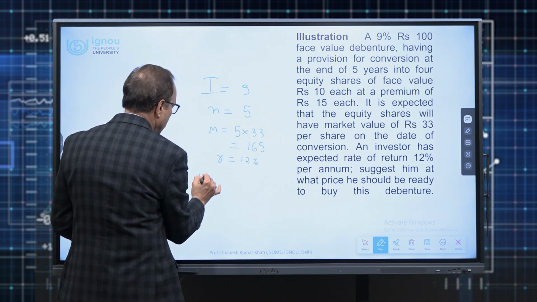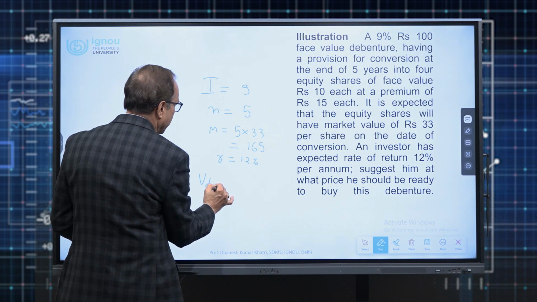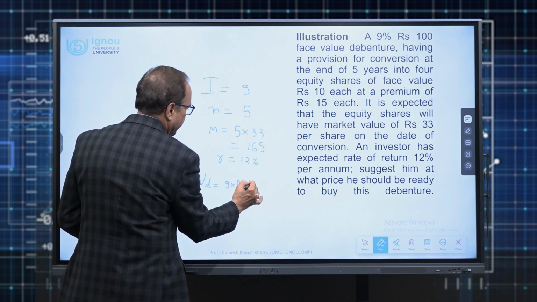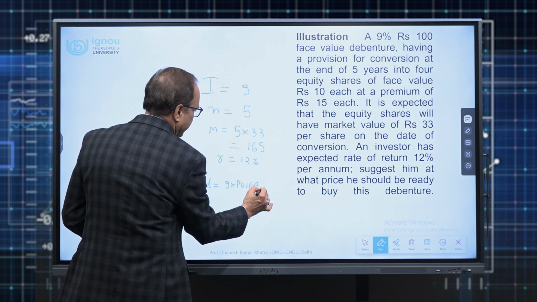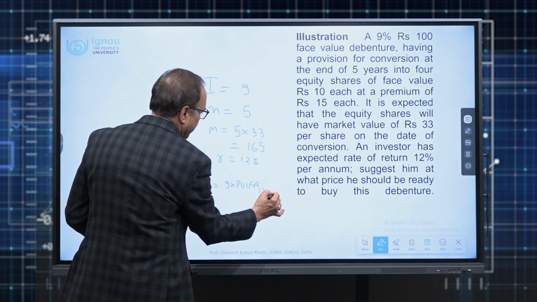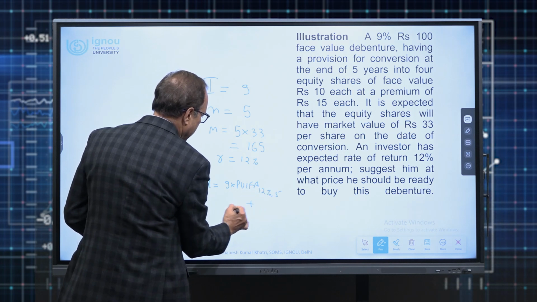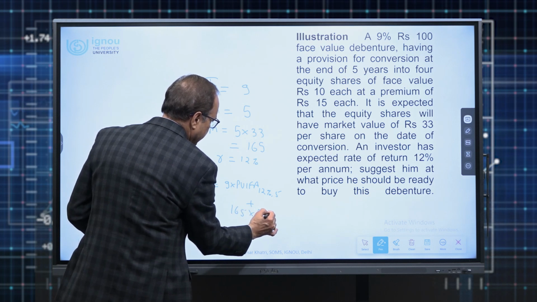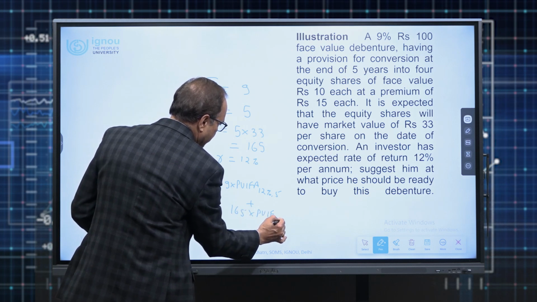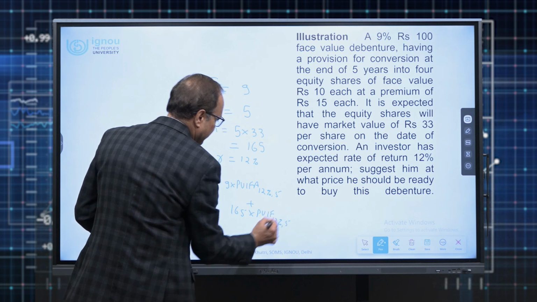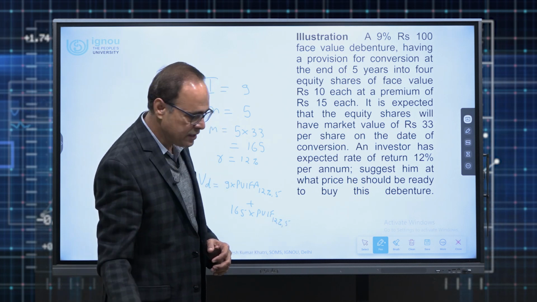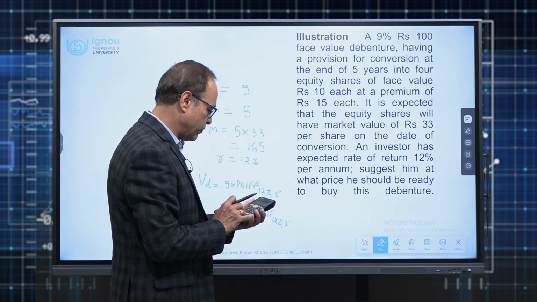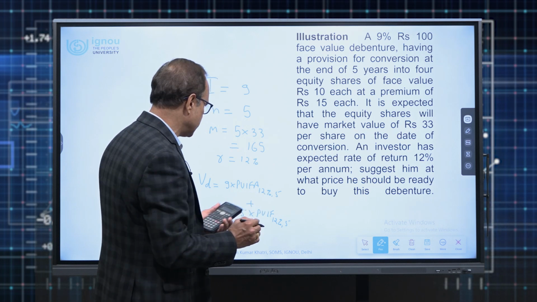So the value which he will assign today is equal to 9 multiplied with PVIFA at the rate of 12% for 5 years plus 165 multiplied with PVIF at the rate of 12% for 5th year. So let us work out these two factors. So 1 upon 1.12 raised to the power of 5 gets me 0.567.